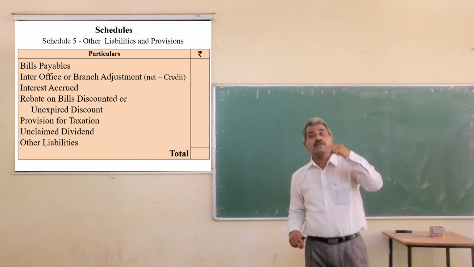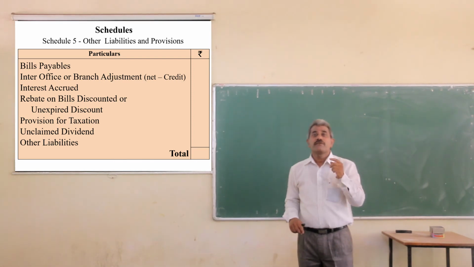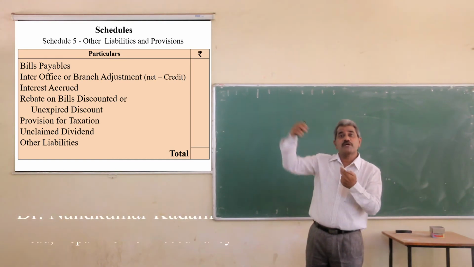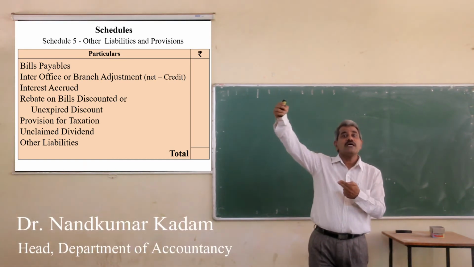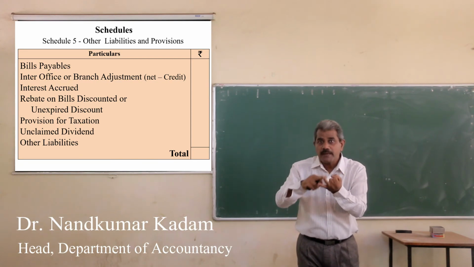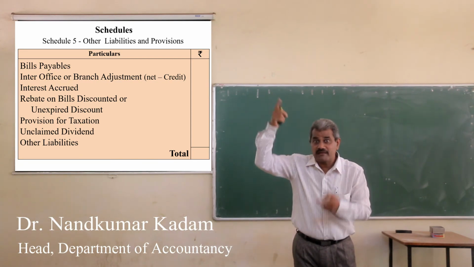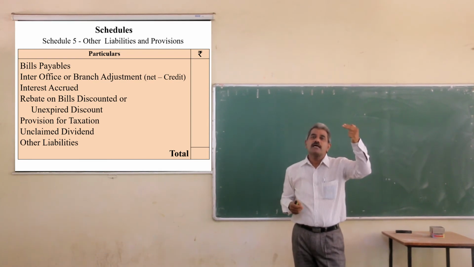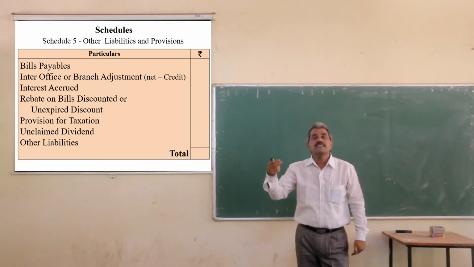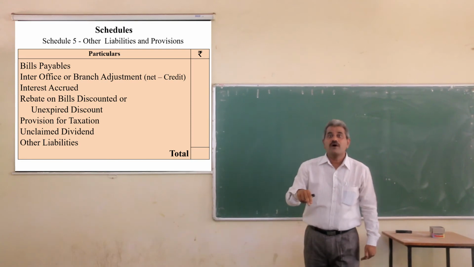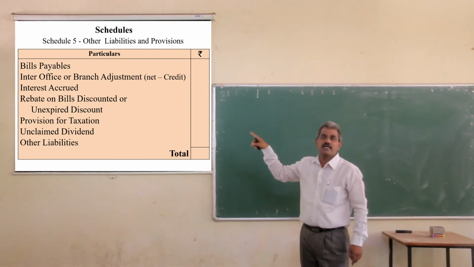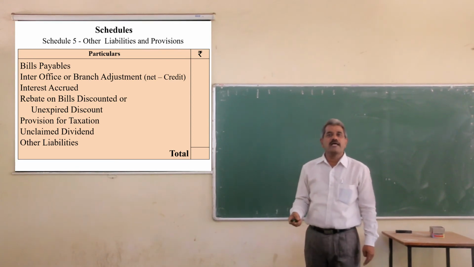And the bill is for 3 months, the discount for 2 months, that is 200, belongs to the next year because the period is up to March, April and May, up to the end of May, 3 months. So 2 months discount is received in advance. That is called rebate on bills discounted or unexpired discount.